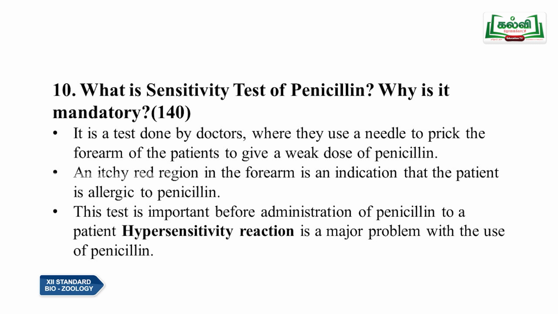For that, doctors use a needle to prick the forearm of the patient to give a weak dose of penicillin. If there is an itchy red region on the forearm, it is an indication that the patient is allergic to penicillin. When there is a red rash, that patient will not be given penicillin. If there is no red rash, then he can be administered the penicillin injection.